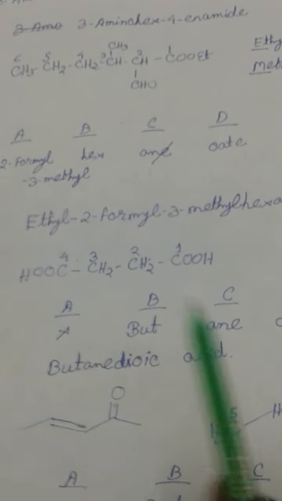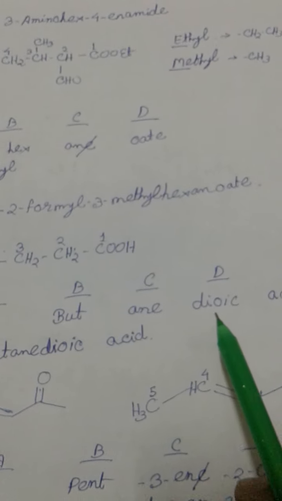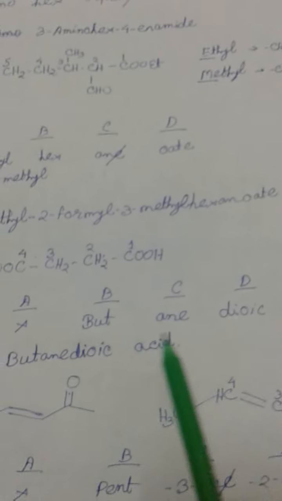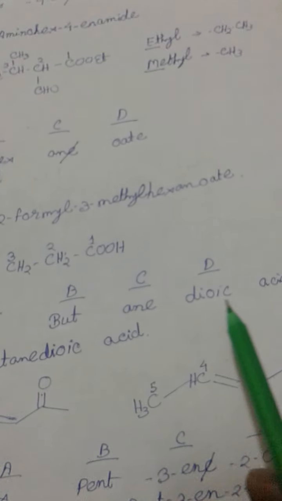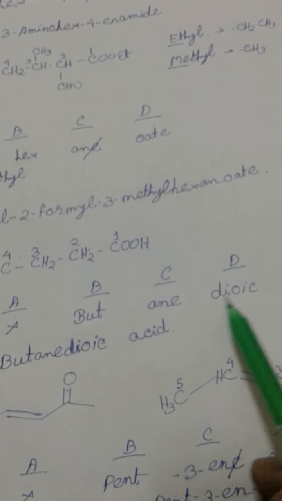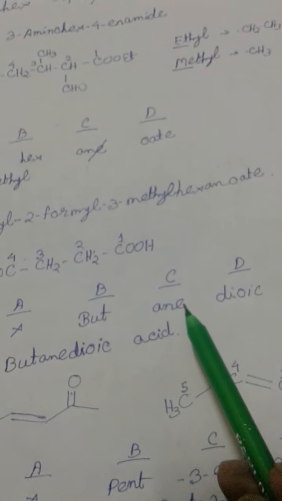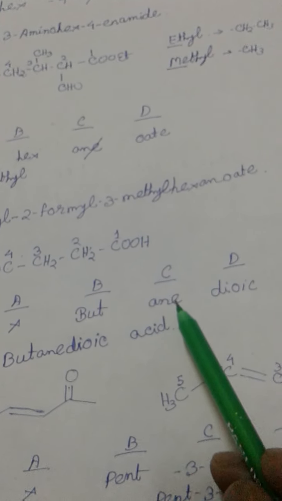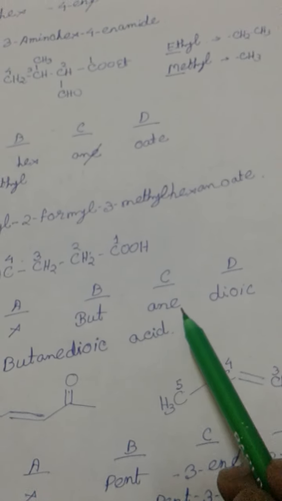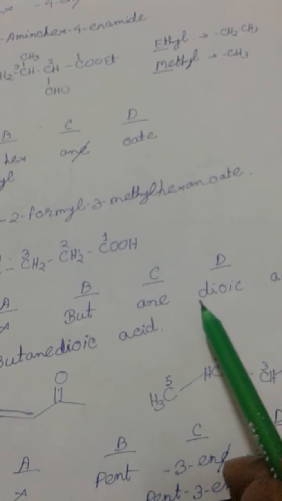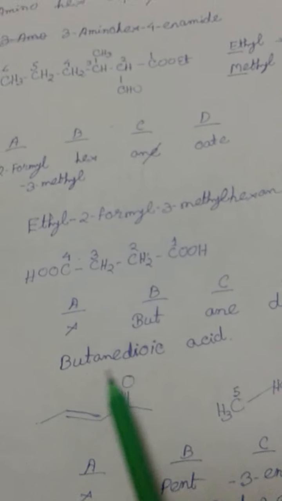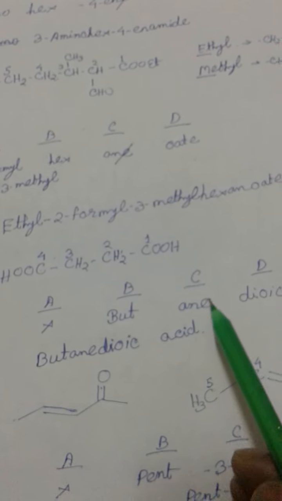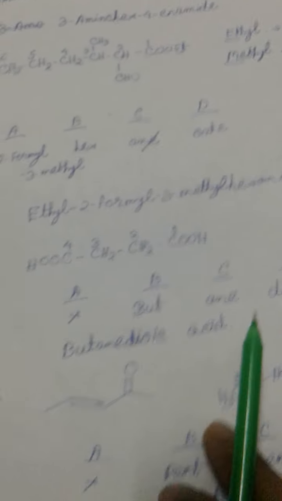We write the full name butanedioic acid. You must notice here that we do not omit the e, because the letter in position D starts with a consonant.